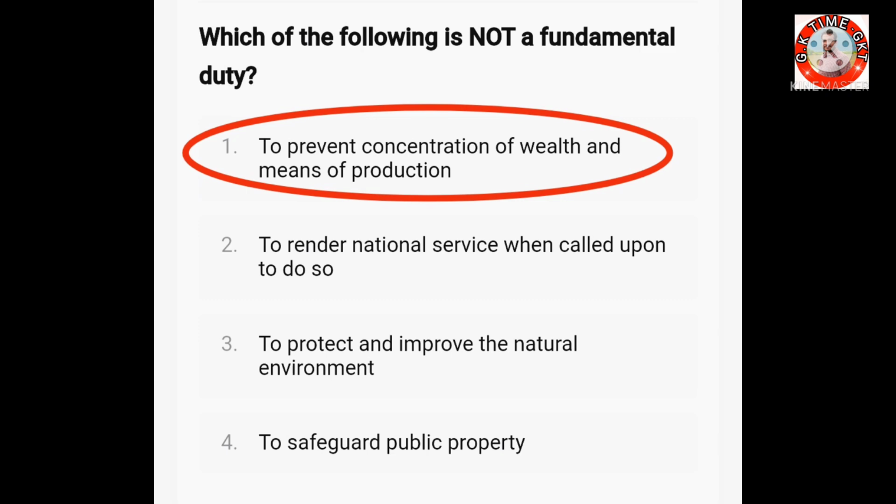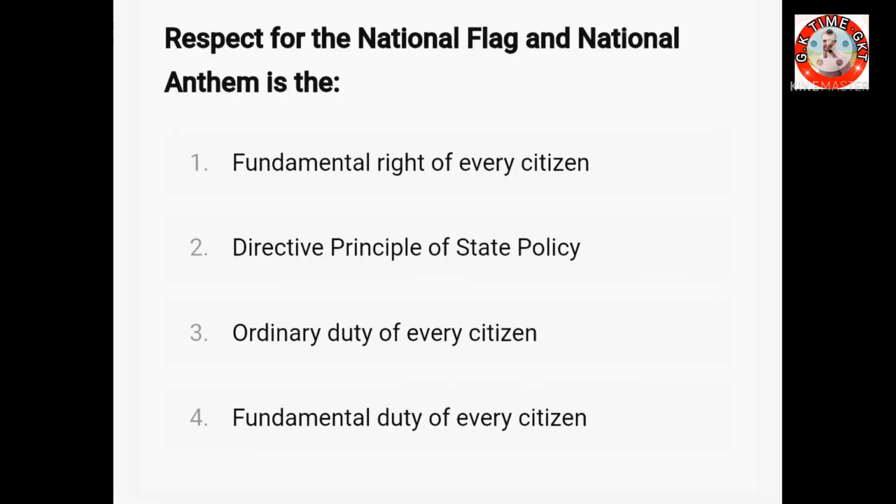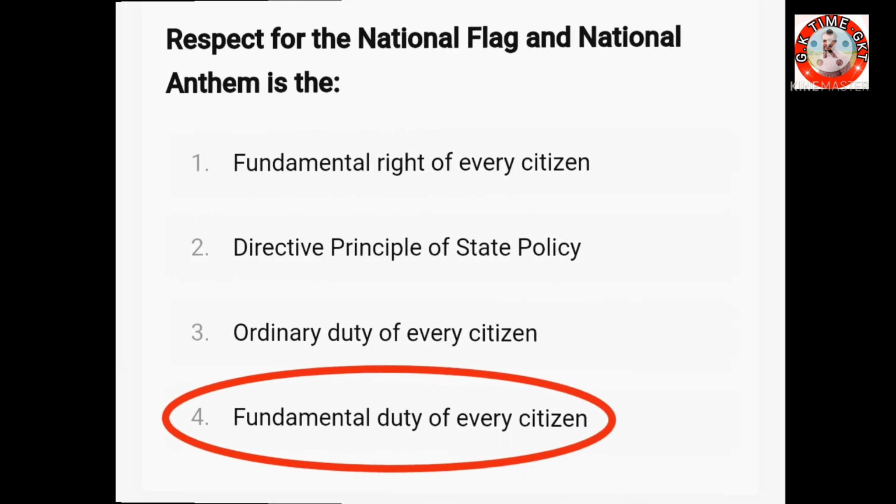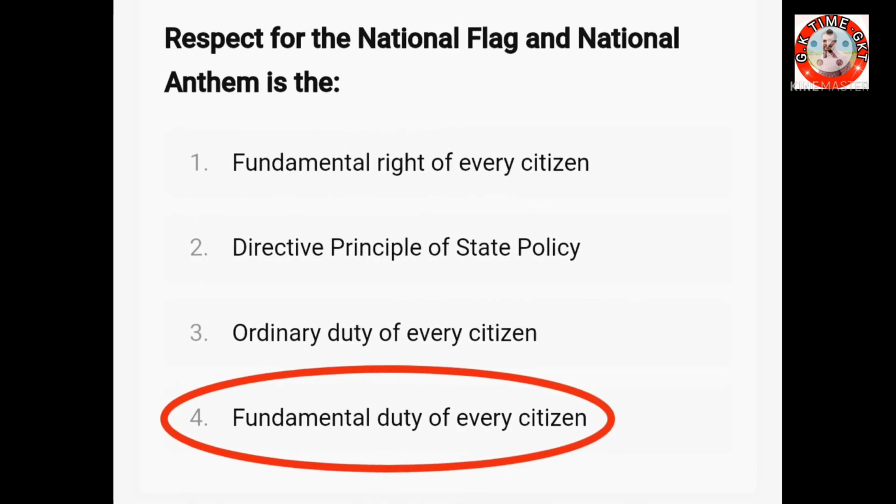Then the next question. Respect for the national flag and national anthem is the fundamental right of every citizen. Option 2. Directive principle of state policy. Option 3. Ordinary duty of every citizen. And option 4. Fundamental duty of every citizen. The right answer is fundamental duty of every citizen.